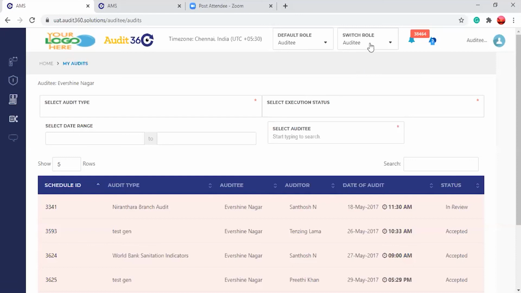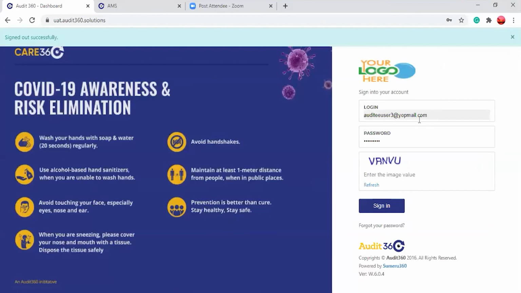So again, I'll just show you the configure audit. I'll log in as an admin and I will be able to show you where we can set that one.